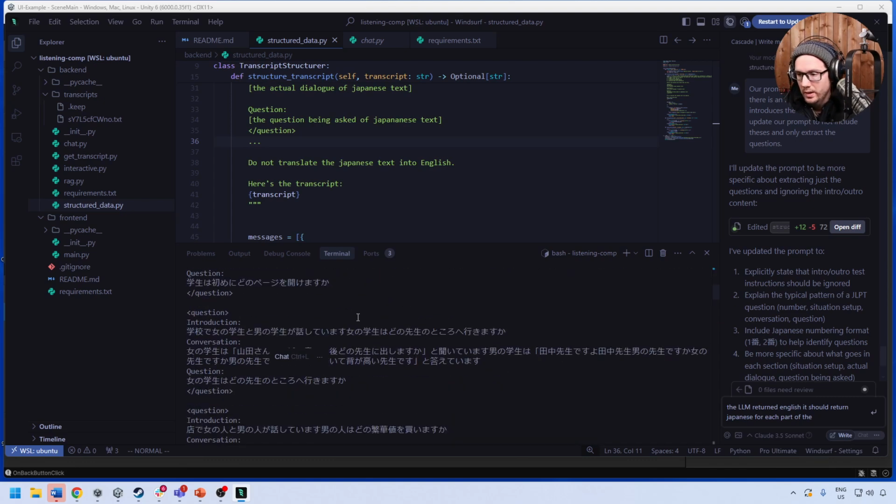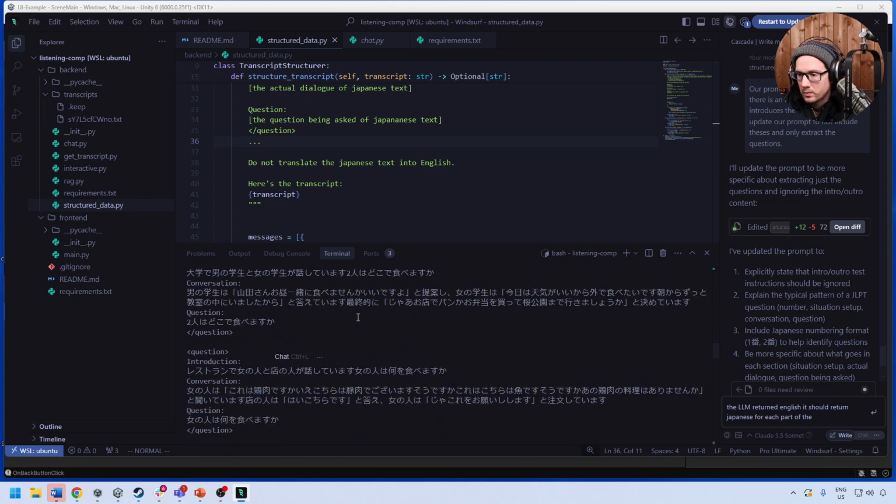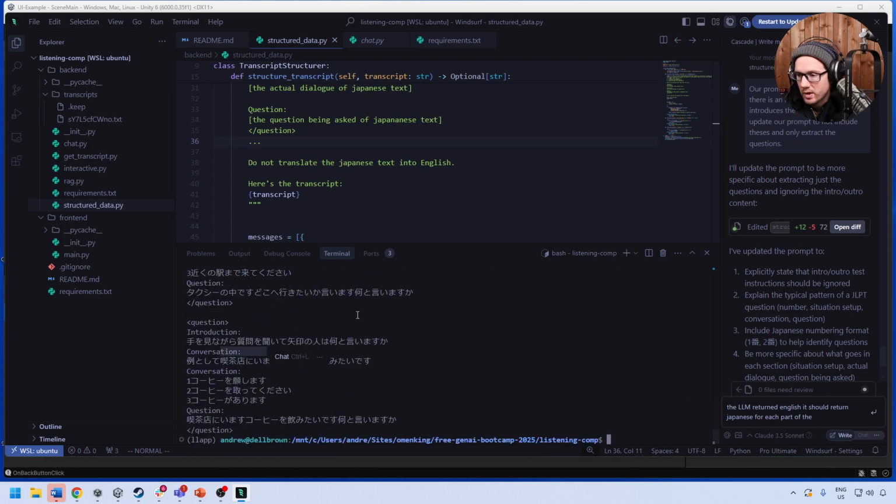Yeah, I'm not sure why it's doing that, because there's not going to be two conversations, right? Here it's actually showing us the possible choices, right?